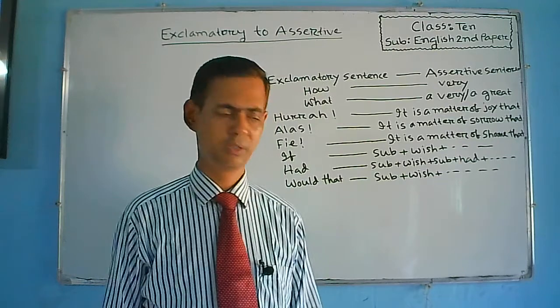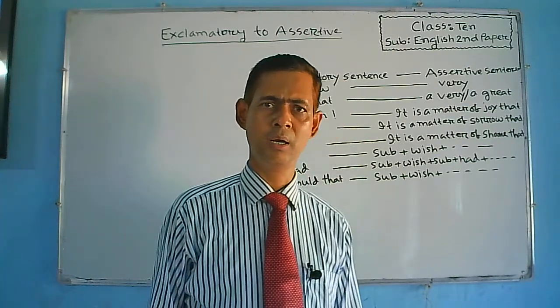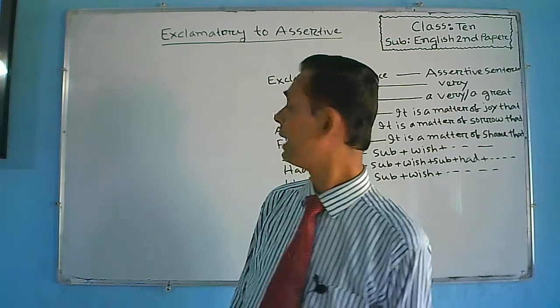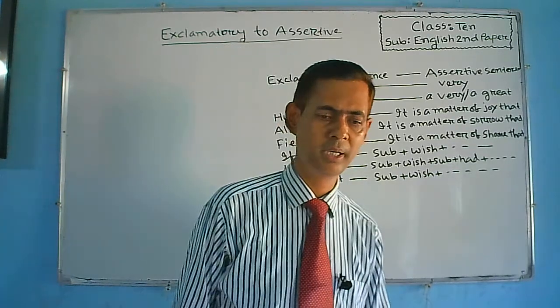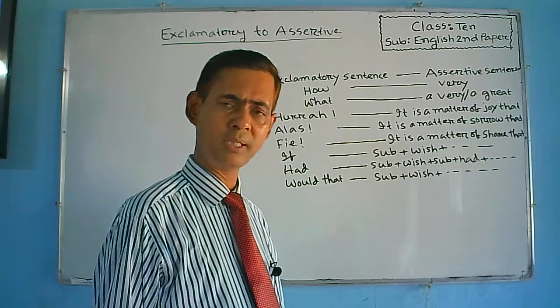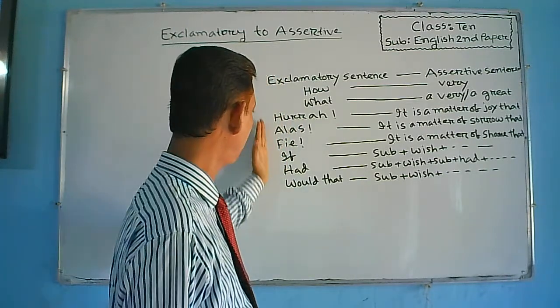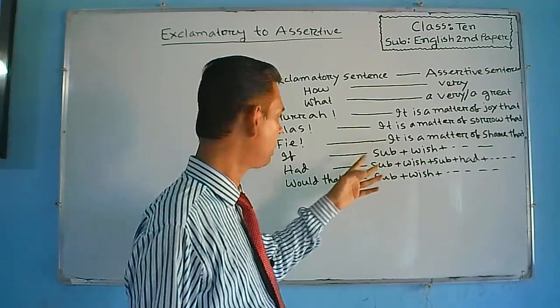Dear students, today I will discuss how to change exclamatory sentences into assertive. Dear students, before teaching you this item, I have written some points on this grammar.